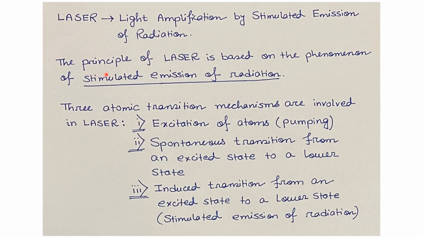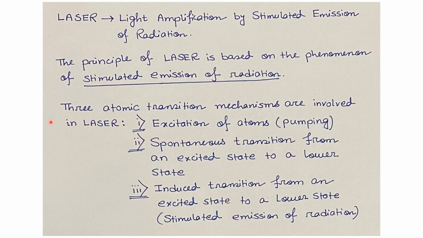The principle of laser is entirely based on the phenomenon of stimulated emission of radiation. This phenomenon is our key point to understand this physical process. We'll be discussing stimulated emission of radiation in great detail in the upcoming slides.